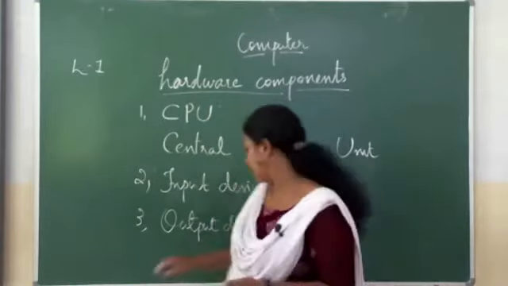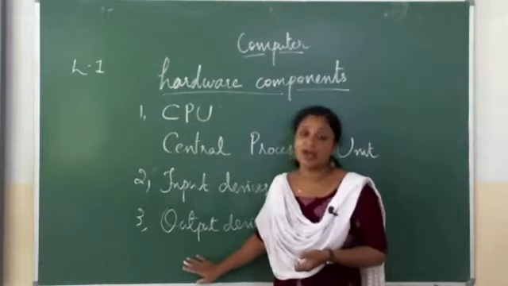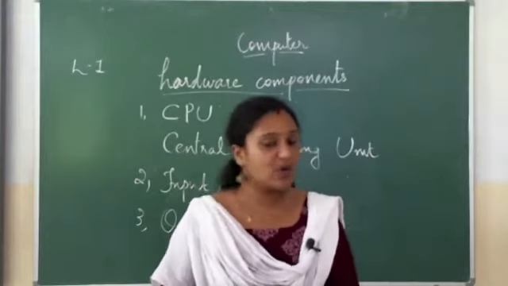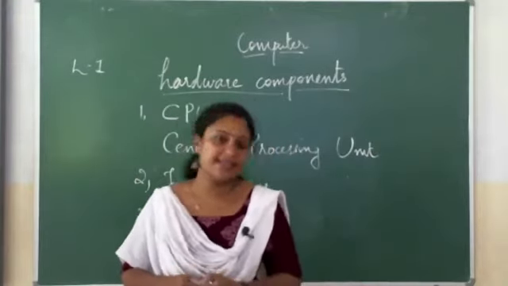Another example of output devices are printers. We can get output from the computer through a printer. So printer is an output device.